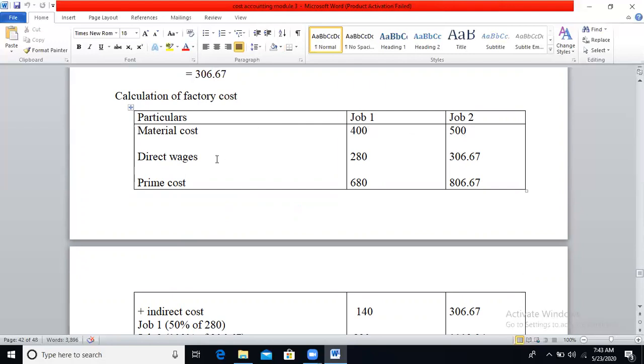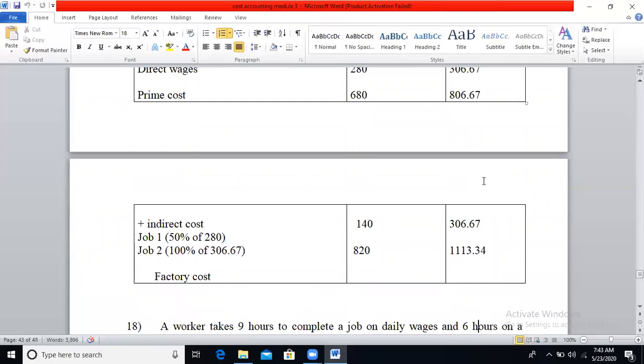And we have just calculated direct wages as per the Rowan system. For job 1, it is 280. For job 2, it is 306.67. There are no direct expenses. So if you add material cost plus direct wages, you will get prime cost. 400 plus 280, you will get 680. 500 plus 306.67, you will get 806.67. To the prime cost, if you add factory overheads, you will get factory cost or works cost.